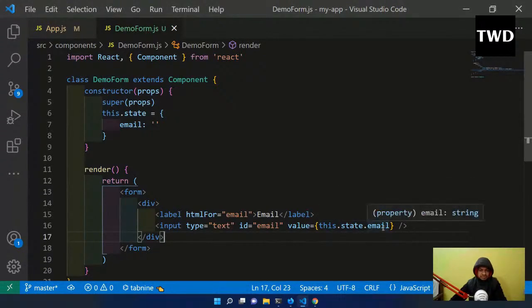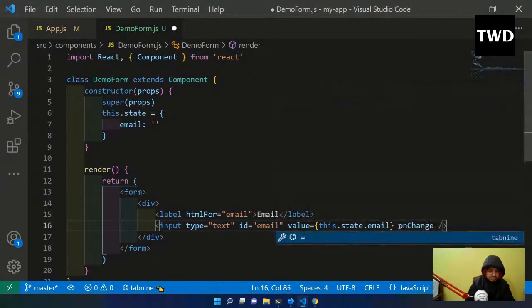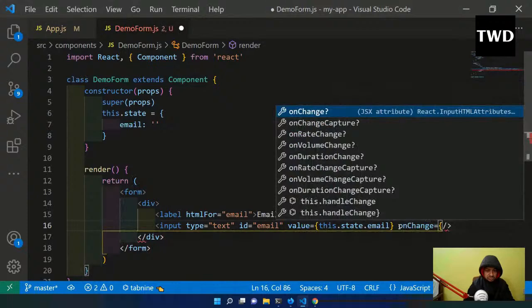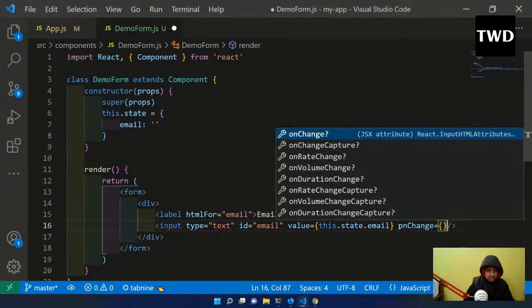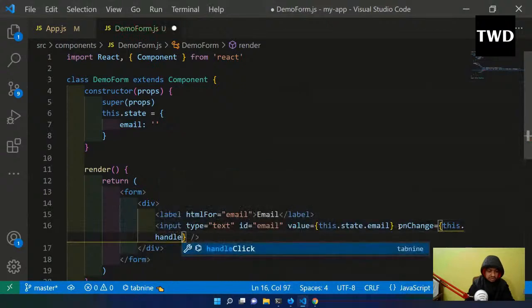This is changing, but what is happening is that this component is not re-rendering, and we've seen that issue earlier also. It will re-render only when we use this dot setState. So what we are going to do here is come here, and onChange equal to this dot handle change.